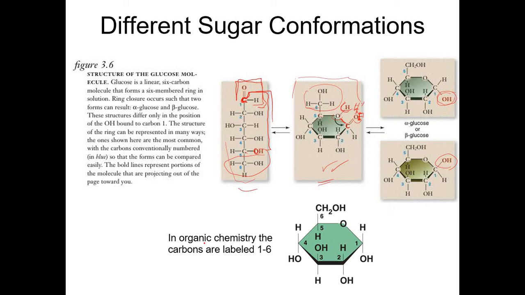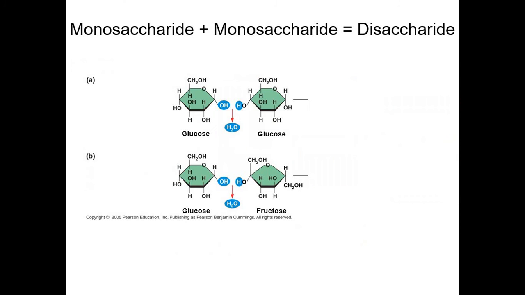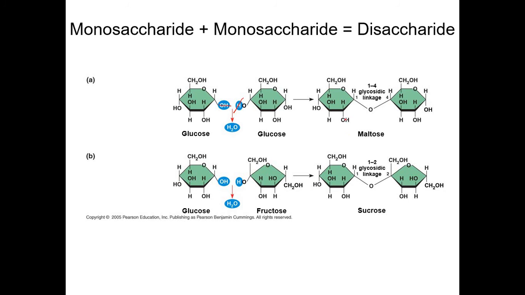Okay? So in organic chemistry, the carbons are labeled from carbon number 1, 2, 3, 4, 5, 6. Don't forget, this is carbon number 1. This is carbon number 5 here. So if you form a disaccharide, di means 2, tri means 3. If you form a disaccharide, it means from 2 monosaccharide units. So again, if it's constructing, you need to dehydrate. You need to remove water. So you need to remove these 2 to form a disaccharide because now you're constructing a bond.